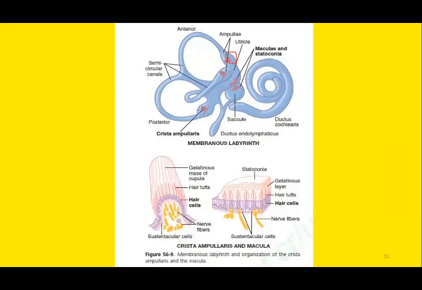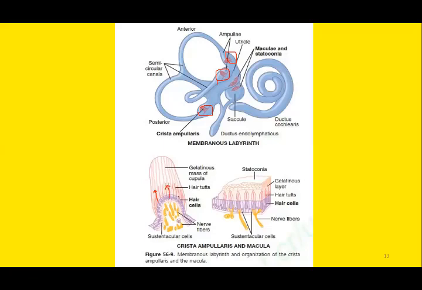One ampulla, second ampulla, and third ampulla. So within each ampulla there is a crista ampullaris, and this is the microstructure of the crista ampullaris. You can see the hair cells, these hair cells projecting towards the cupula.